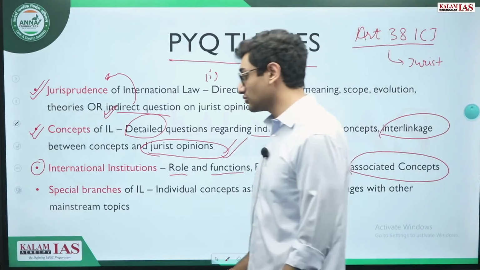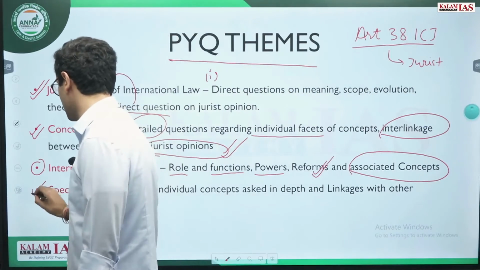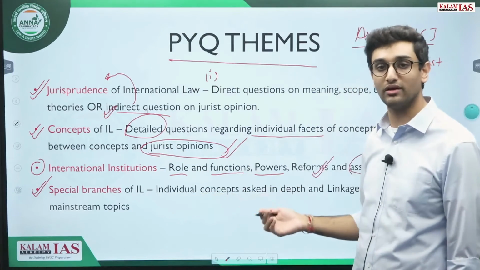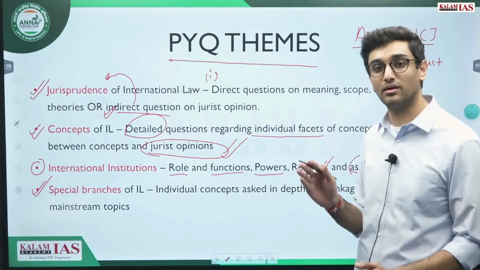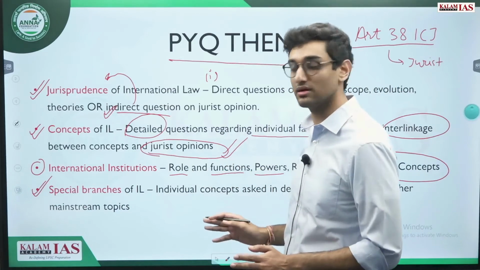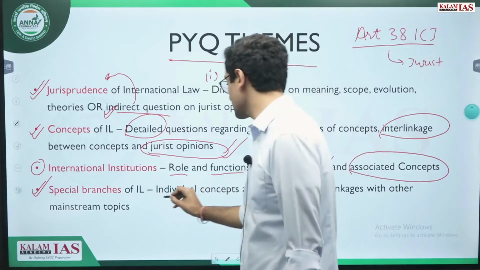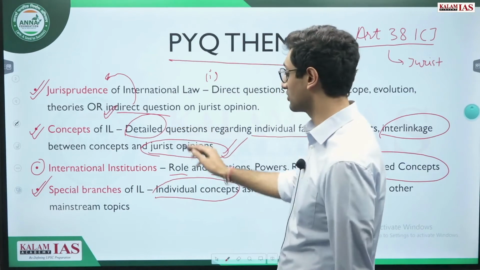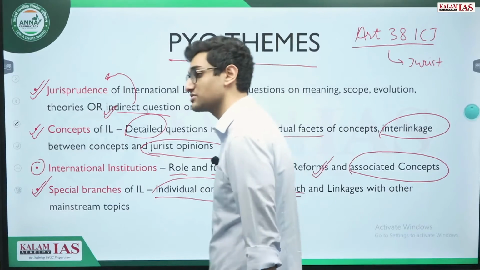Finally, we come to special branches of international law. As we saw, these are international environmental law, law on nuclear weapons, very specific branches that have their own specific laws, either treaties or case laws dealing with it. In this, individual concepts are again asked in depth. Like the concepts, special branches also have individual concepts asked in depth.